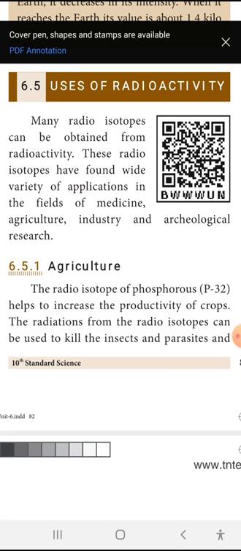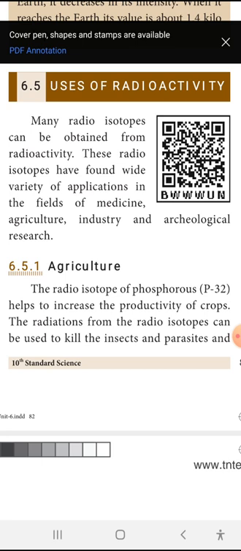Many radioisotopes can be obtained from radioactivity. These radioisotopes have found a wide variety of applications in the fields of medicine, agriculture, industry, and archaeology. As I said, radioactivity is used in medicine, agriculture, industry, and archaeology. In medicine, we use radiations in many laser treatments, X-rays, scans, CT scans, and MRI scans.